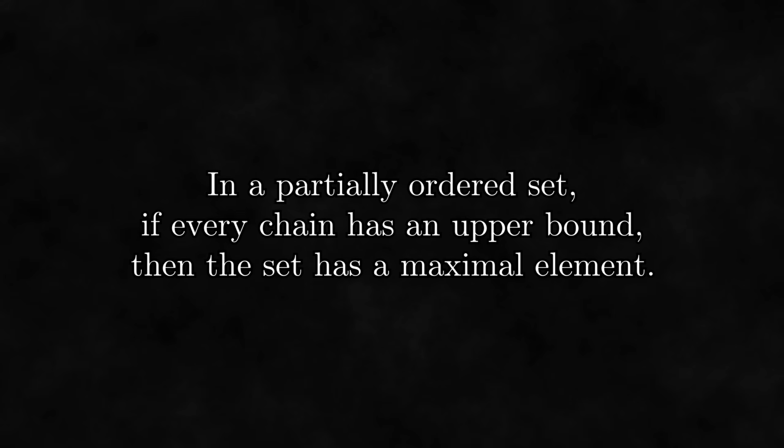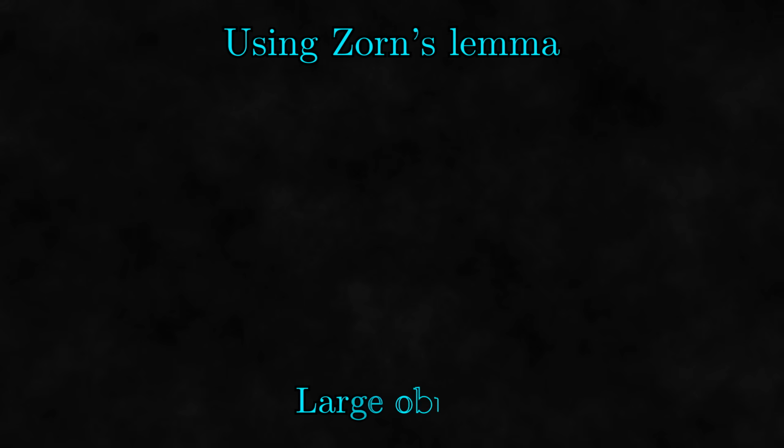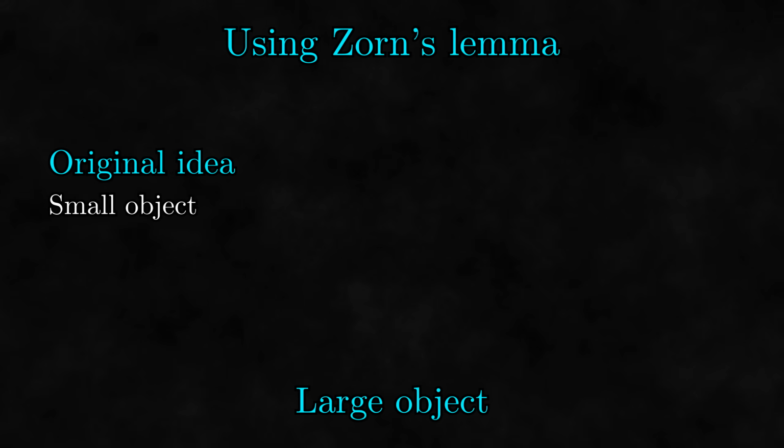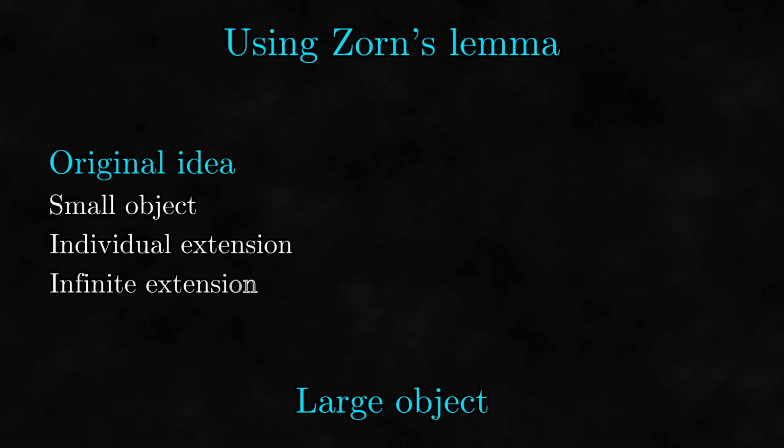Now that we've managed to state Zorn's lemma, let's assume it's true for the moment and use it to solve our original problems. This turns out to be a bit more confusing than it initially seems, so I want to spend a bit of time here talking about how to use Zorn's lemma itself. We want to use Zorn's lemma when we are trying to build up a large object. Our original idea was that we start with a small object, come up with a way to extend the object in individual steps, and find a way to continue the process after infinite steps.